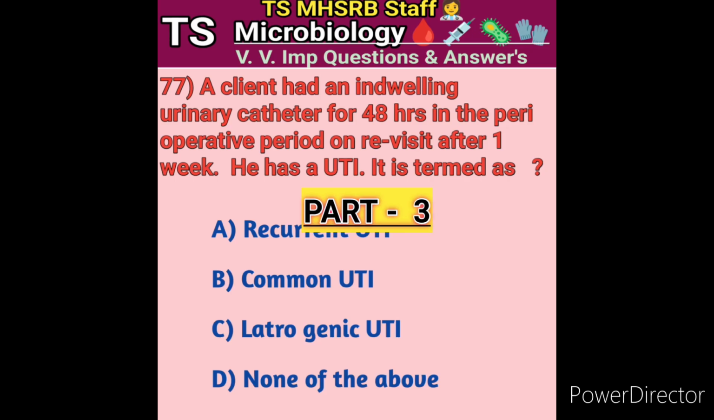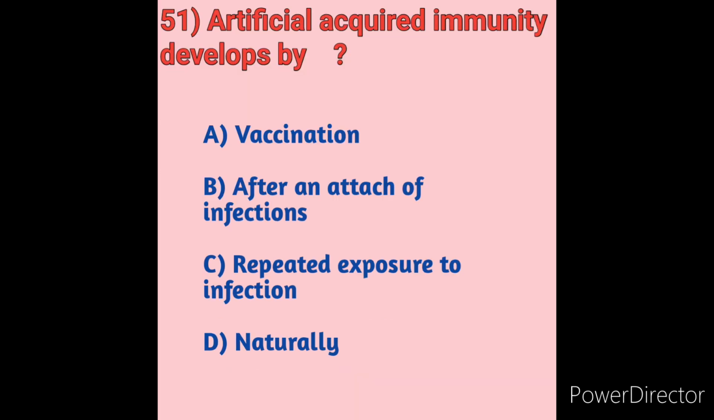Today's class is part 3 of the microbiology subject, from question number 51 onward. Question 51: artificial acquired immunity develops by which of the following?